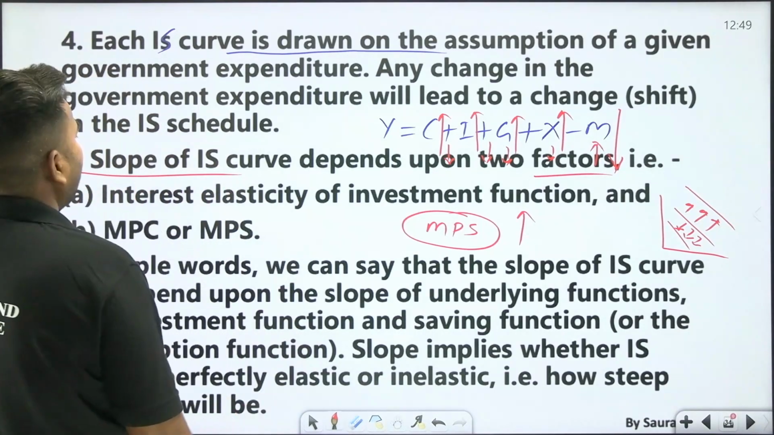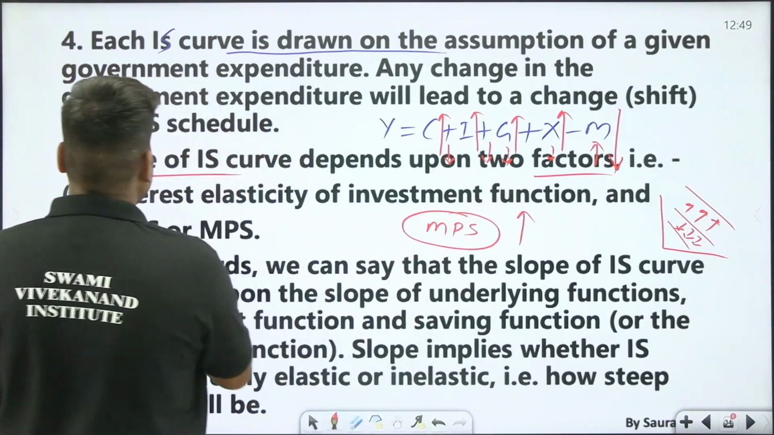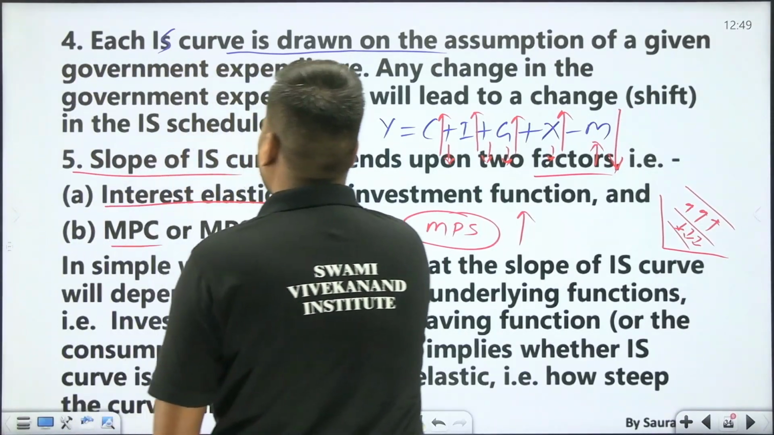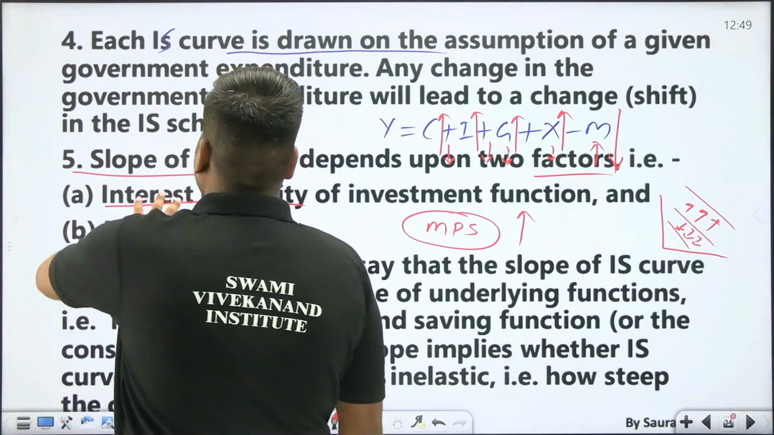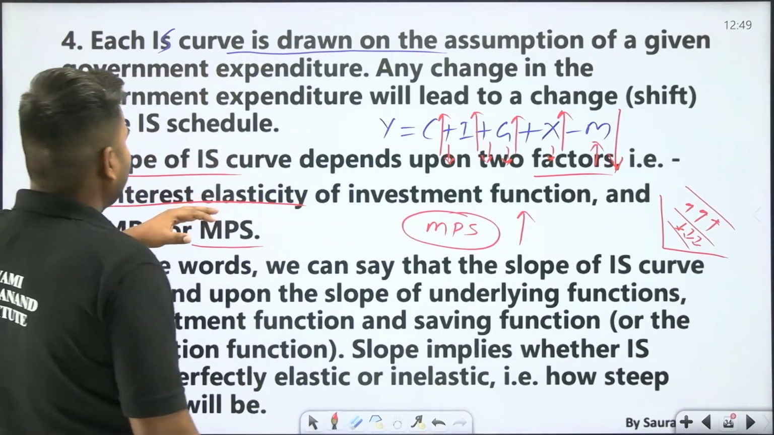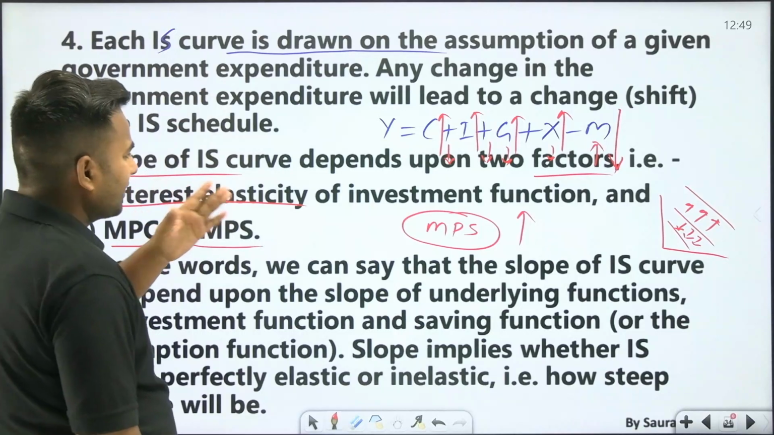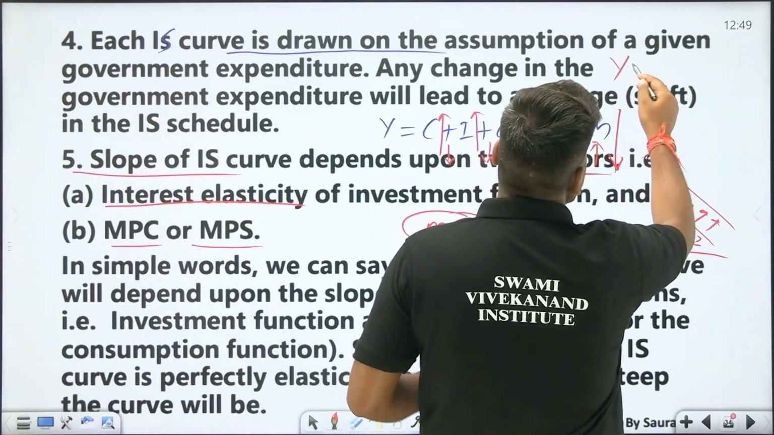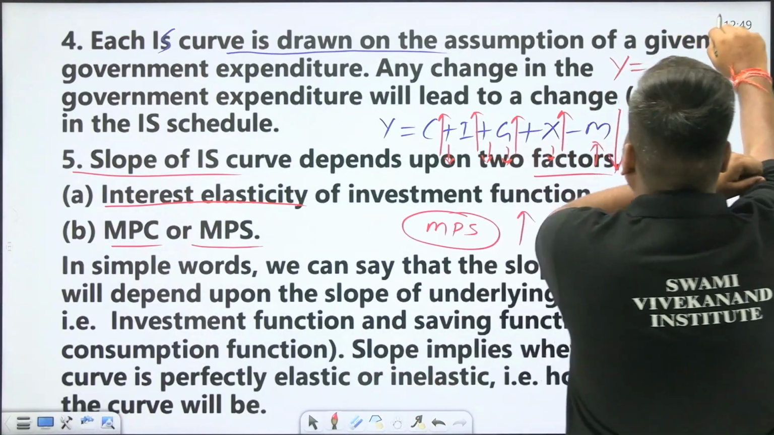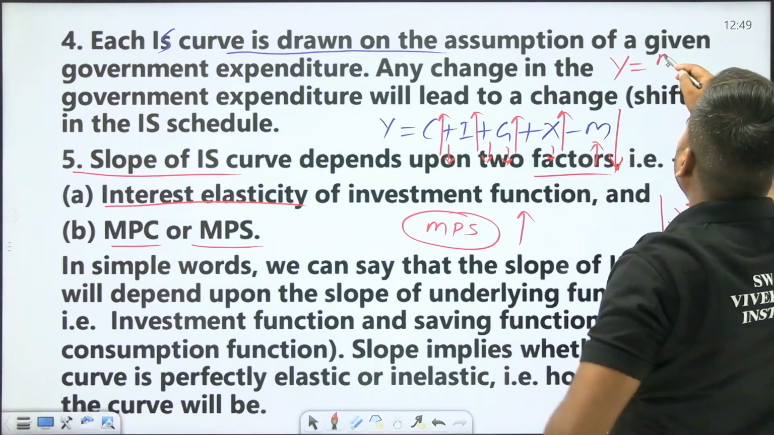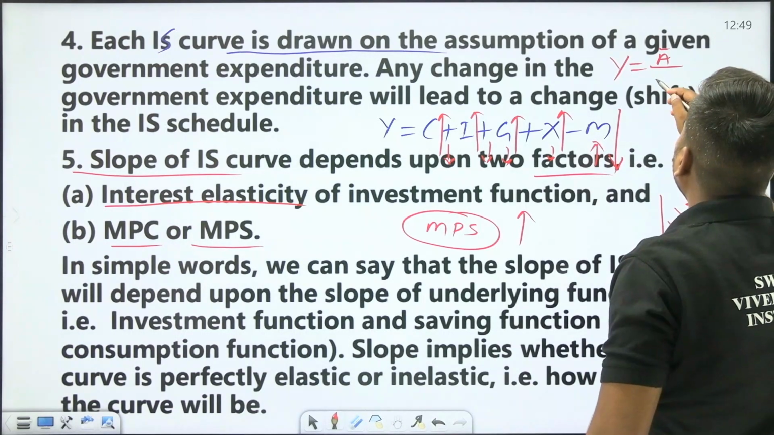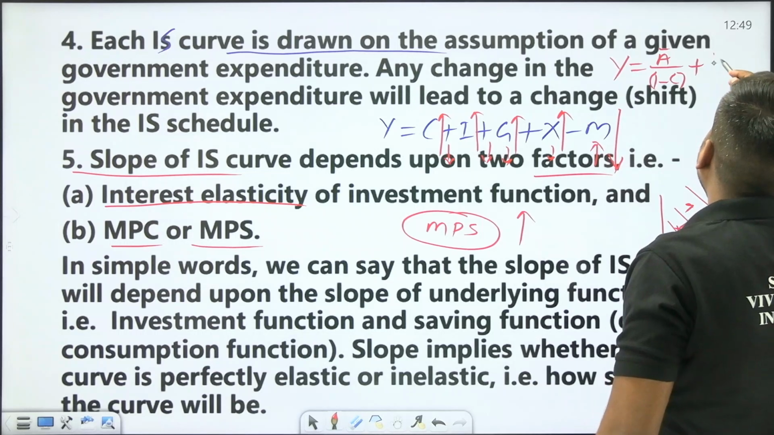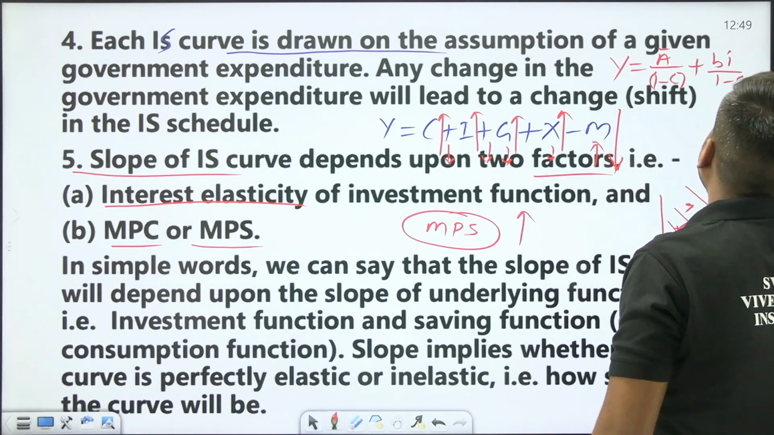Slope of the IS curve depends upon two factors, that is the interest elasticity of the investment function and MPC or MPS. Why these points? When you formulate the IS curve, it comes like this: A naught upon 1 minus C, plus here it will be b upon 1 minus C.